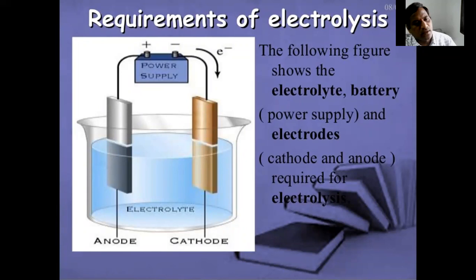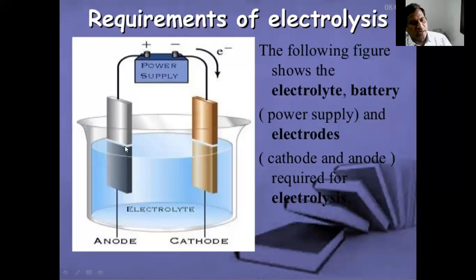What are the requirements for electrolysis? An electrolyte solution, a battery, and electrodes, namely cathode and anode, are required for electrolysis. The power supply comes through the battery.